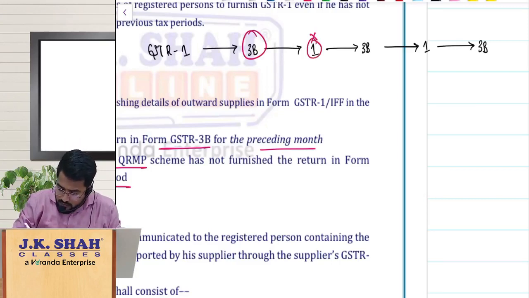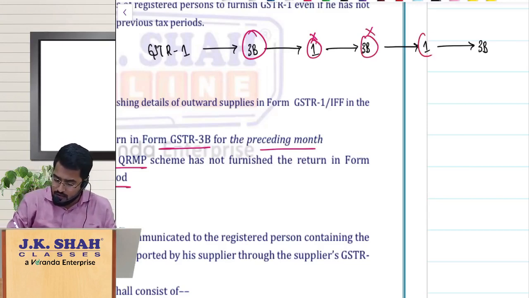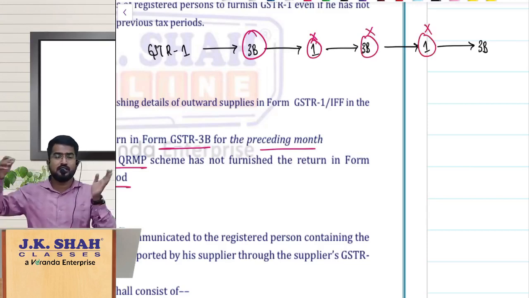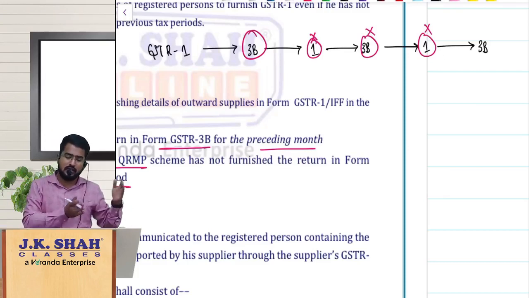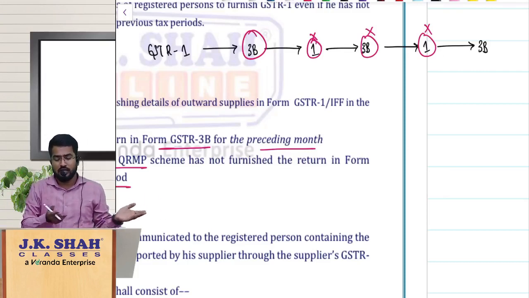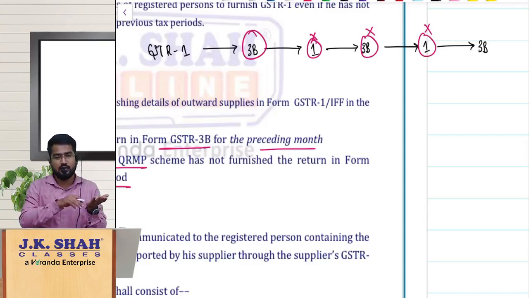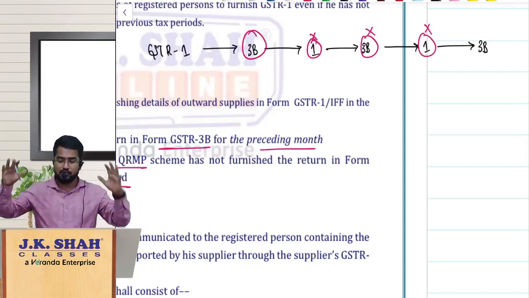If you have not filed this 3B, you cannot file the next one. This 3B you have not filed, the next period's return you cannot file. So please understand that the series should continue, the sequence should go on: GSTR 1, 3B, GSTR 1, 3B. Even if it is not GSTR 1 but IFF or whatever it is, and then file 3B. If any sequence has been broken, you cannot continue. So without filing GSTR 1, you cannot file 3B. Without filing 3B, the next period's GSTR 1 you cannot file. So that goes on. Please remember this.